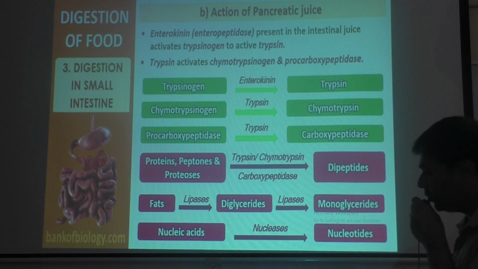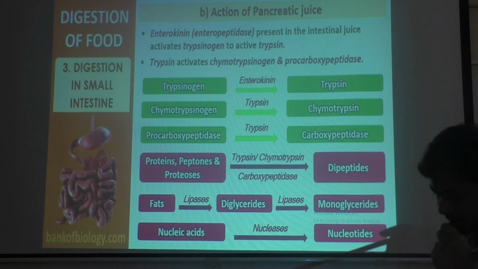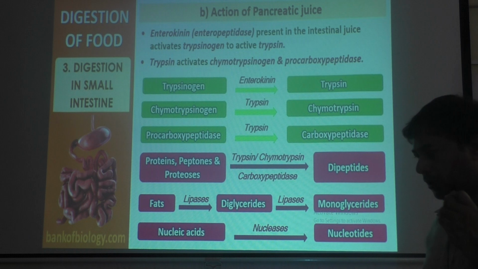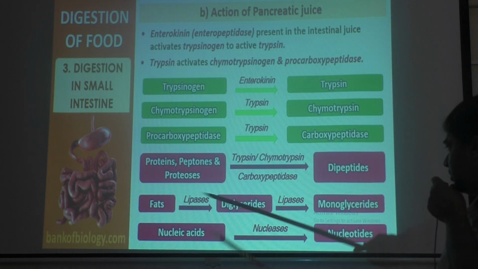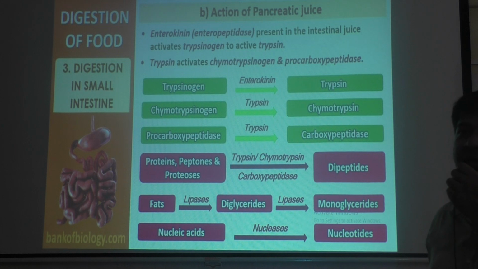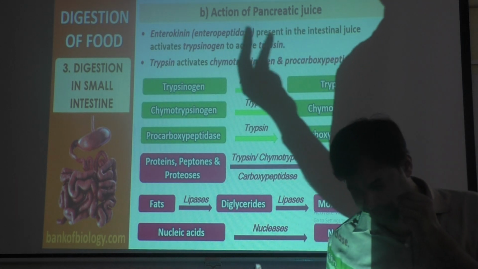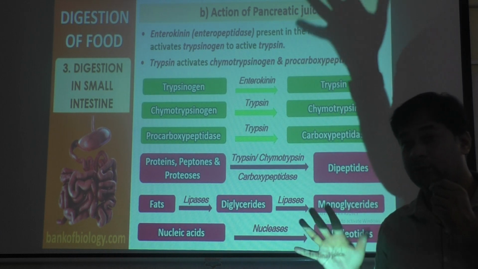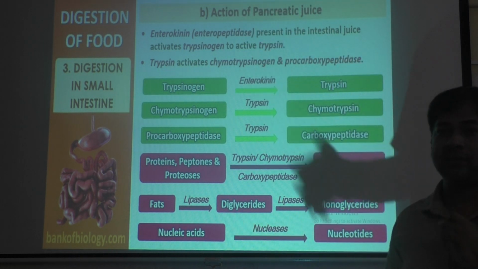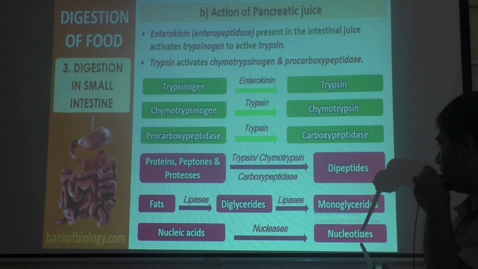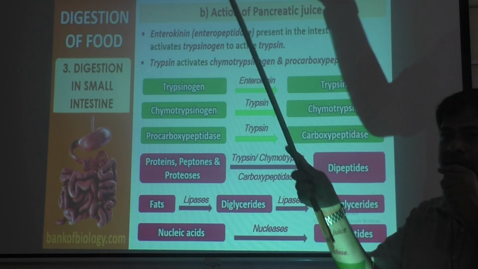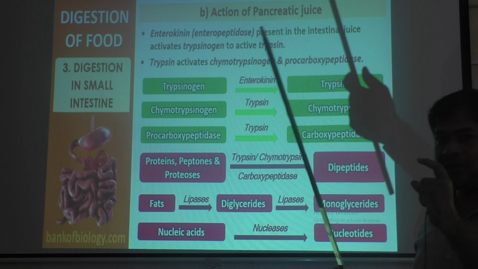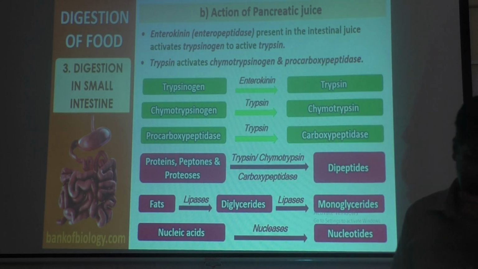energy. Then you know that nucleases enzyme was there in the pancreatic juice. That name only says nucleases enzyme will act on nucleic acids like DNA and RNA, and it will finally convert it into nucleotides. Nucleotide means it will have 3 parts. That is phosphate, pentose sugar and nitrogen bases like adenine, guanine, thymine, cytosine, uracil. You know this. Nucleic acids are converted to nucleotides. That is entire long DNA. Polynucleotide means many nucleotide chain of DNA is converted to single nucleotides by nucleases.